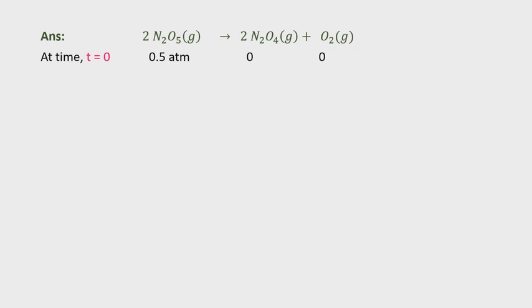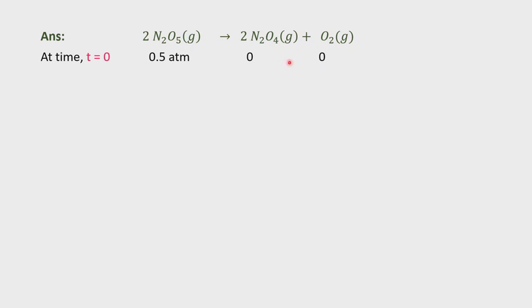Remember, 0 always means the reaction has not started yet. So 0.5 atmosphere, given in the question, is the reactant only, because the reaction has not started. So 0.5 belongs to the N2O5 reactant. At t equals 0, we don't get any products, so the product values are 0 and 0.